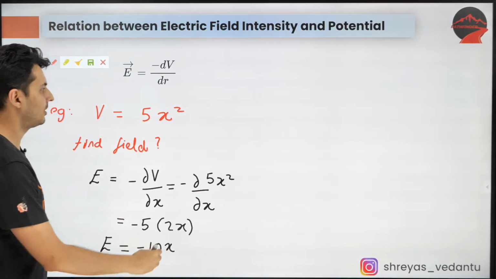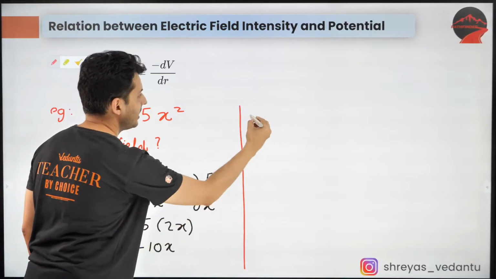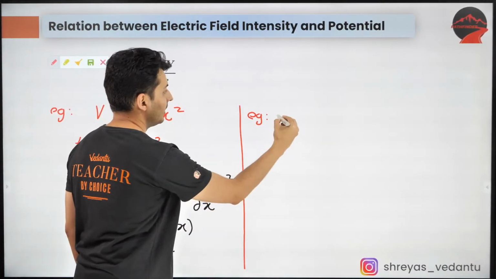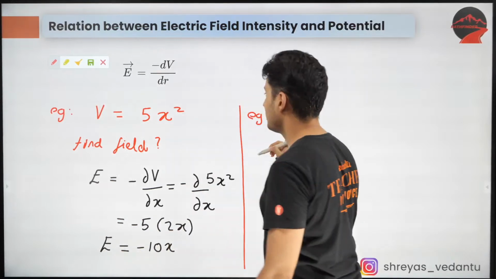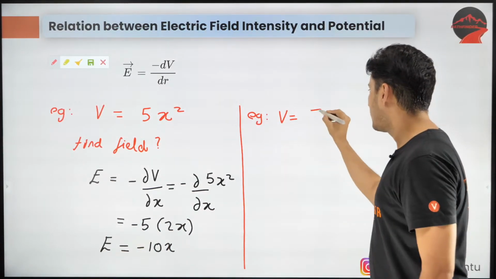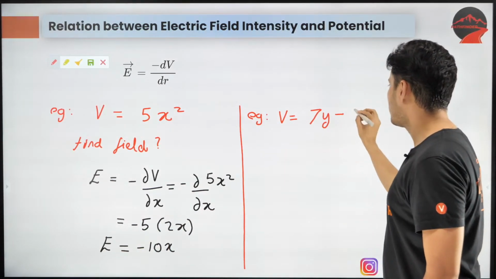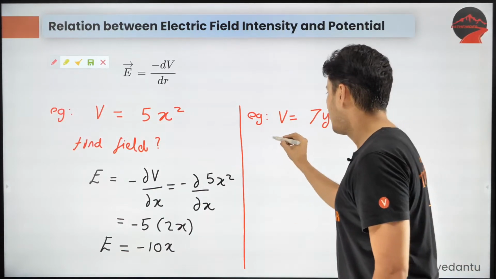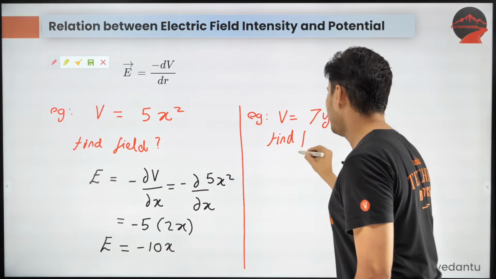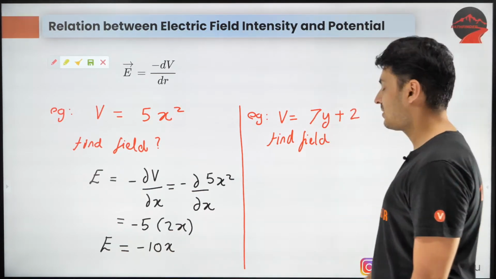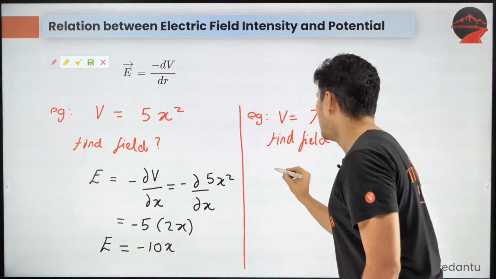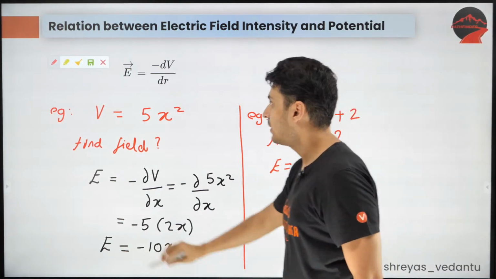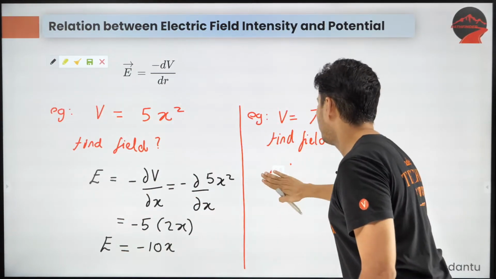Similarly, let's do another question. Example. Let's say the potential is given by 7y plus 2. This is the potential. The question is find the field.